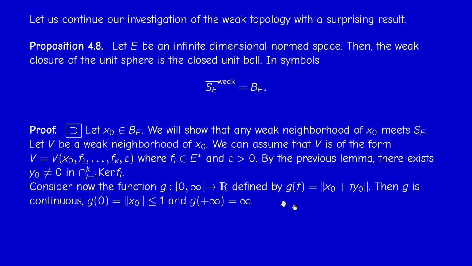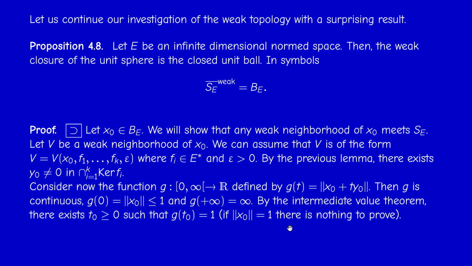So g of t tends to infinity as t tends to infinity, by the second form of the triangle inequality. And since g is continuous, it goes from something less or equal than 1 to something infinite, so at some point it will be bigger than 1, and therefore at some point it will be exactly equal to 1. If it happens that the norm of x0 equals 1, there's nothing to prove. But in general, if the norm of x0 is strictly less than 1, and it takes a value bigger than 1 for another value of t, then it must take the value 1 at some point.